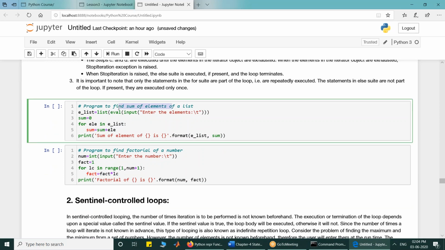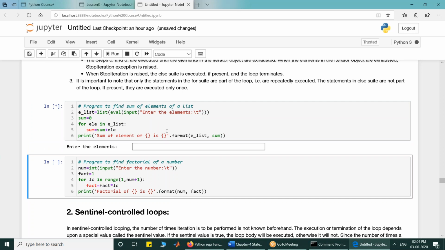I want to find the sum of elements in a list. So what I want to do is take a list and sum the elements. I'm asking the user to enter the elements. The eval function will evaluate it and it will be returned as a list. So if I execute it, now if I am giving 1, 2, 3, 4, 5, the input function is going to return a string. The eval function is going to parse the string, and 1, 2, 3, 4, 5 is going to become a tuple. Then the list conversion function is going to convert it into a list. So EList will get the list 1, 2, 3, 4, 5.